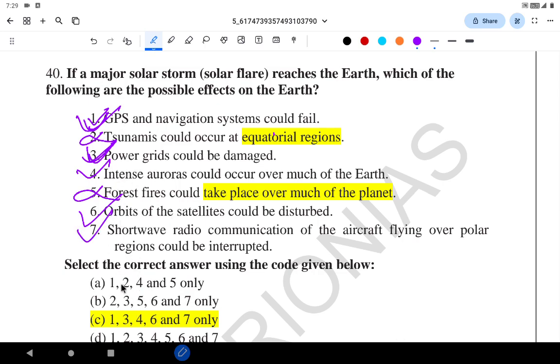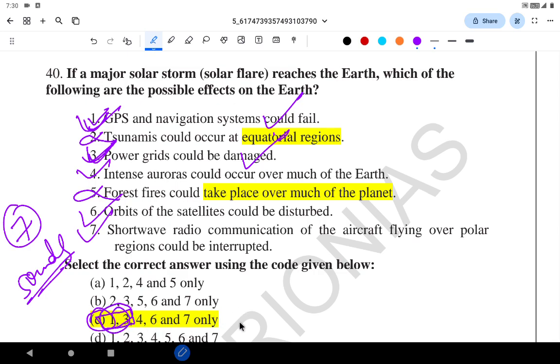See, though all of them might sound correct, UPSC has gone with answer C. So you 100% know that GPS and navigation system could fail and power grid might be damaged. 1 and 3 have to be there. This is the only option that has 1 and 3. So in that way I have marked it.